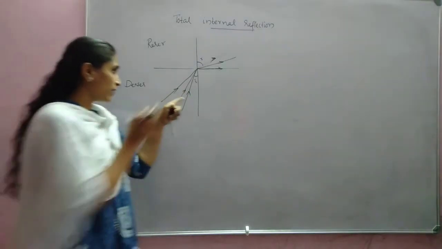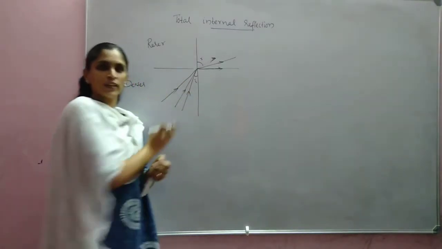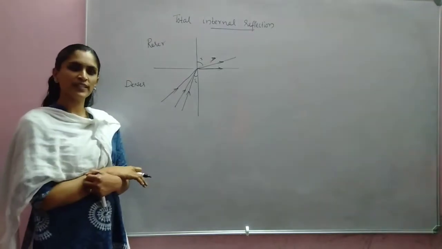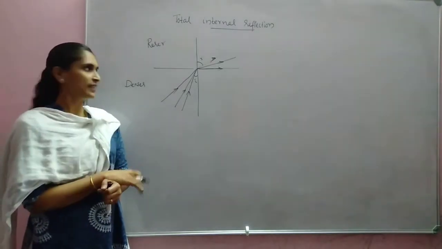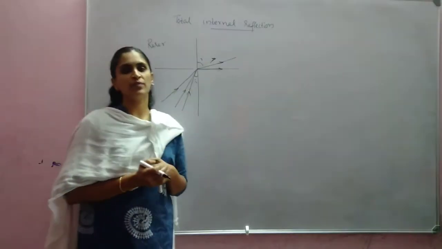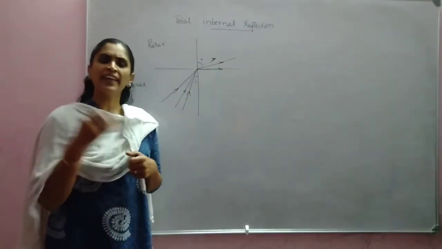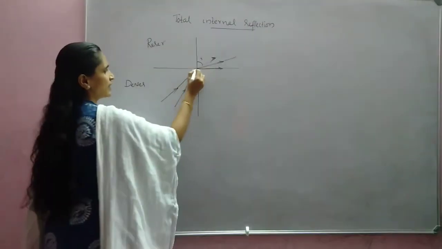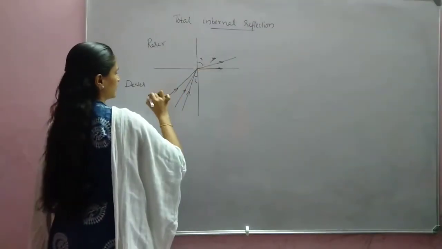So we increase the angle of incidence slowly. As the angle of incidence increases, the angle of refraction also increases. For a particular angle of incidence, the angle of refraction becomes 90 degrees. Again, if we increase the angle of incidence, what will happen?